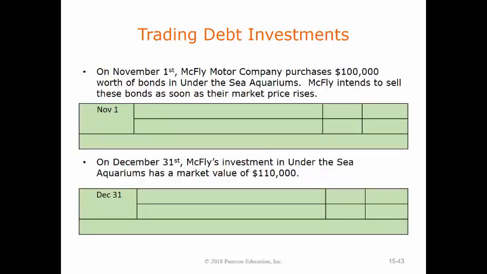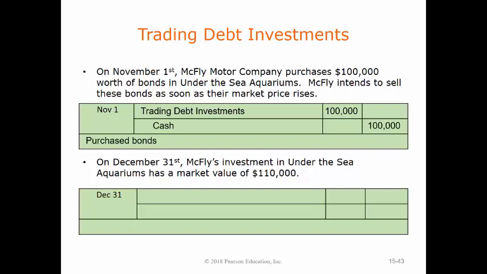We'll say on November 1st, McFly Motor Company purchases $100,000 worth of bonds in Under the Sea Aquariums, and they intend to sell these bonds as soon as they can get a fair price for them on the market. They can make some kind of profit off of it. Well, that's trading debt. So, sorry about that. We would report it as trading debt investment at its cost basis of $100,000 and take the cash out of our account that we would use to acquire these by crediting cash for that same $100,000 in the entry where we purchased this trading debt investment.